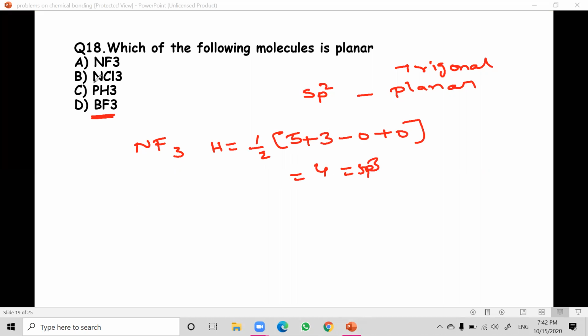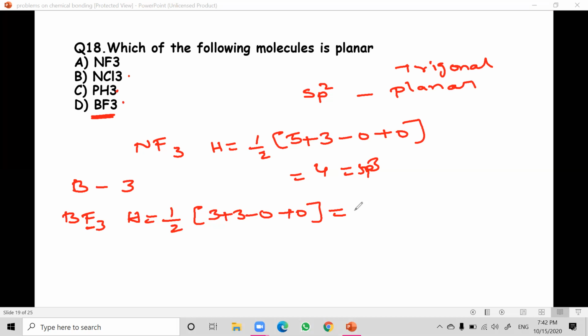And nitrogen again 5, and here 3 chlorines, 3, because fluorine, chlorine and hydrogen are all monovalent. But boron has how many valence electrons? Only 3. If we take BF3, boron has 3 valence electrons, plus the number of monovalent atoms, fluorine is monovalent, so 3 plus 3, minus 0 plus 0 because there is no cation, no anion.